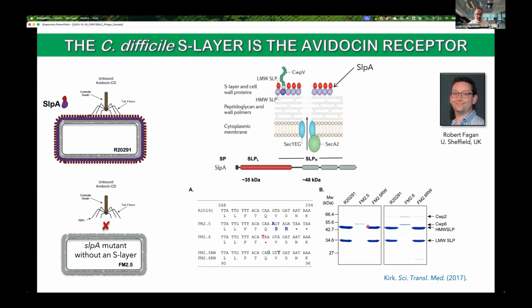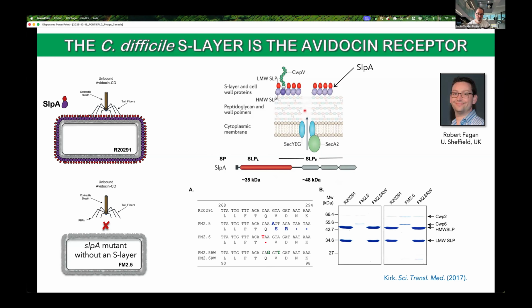These strictly lytic particles are very interesting because they allowed Rob Fagan's group to isolate two spontaneous resistant mutants. Upon sequencing of the genome, they found that these two mutants had a single point mutation in the gene coding for SLPA, which is a cell surface protein found at the surface of the peptidoglycan layer, and that creates the protein coat. SLPA is produced as a pre-protein. It's secreted and then cleaved by a protease at the cell wall interface.